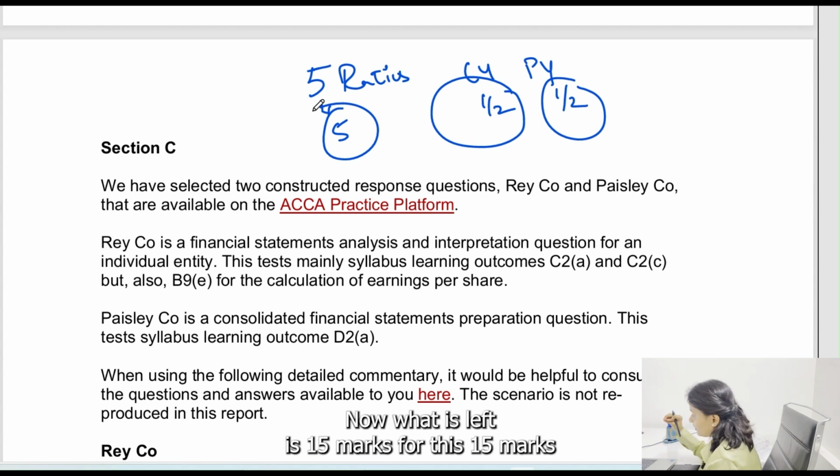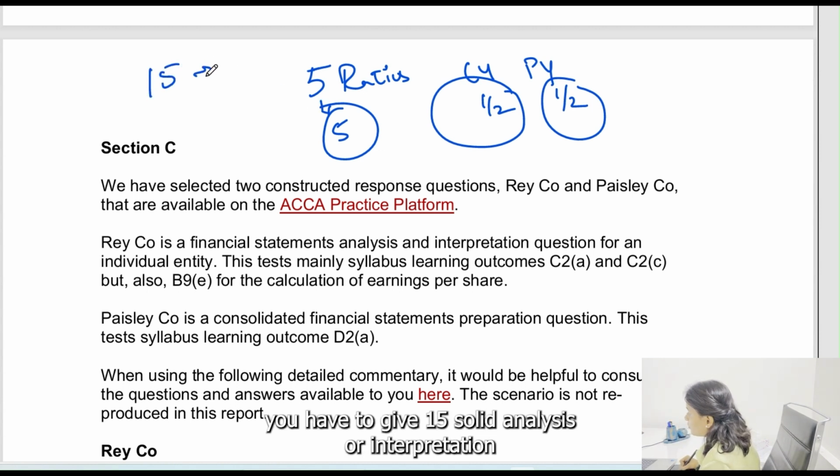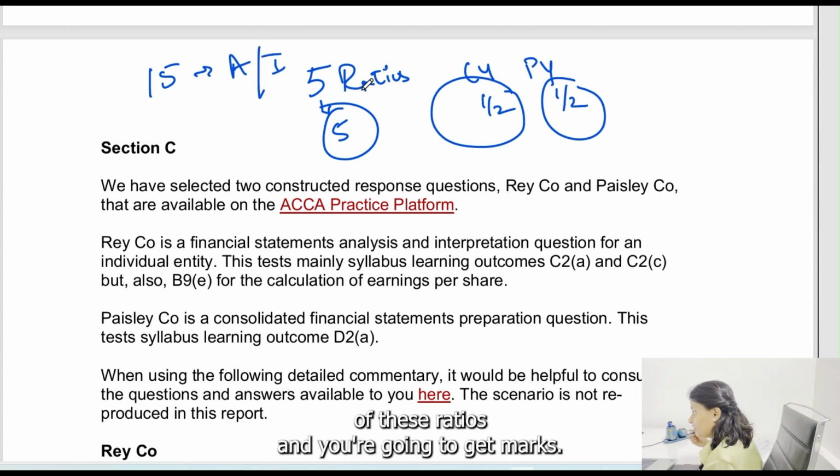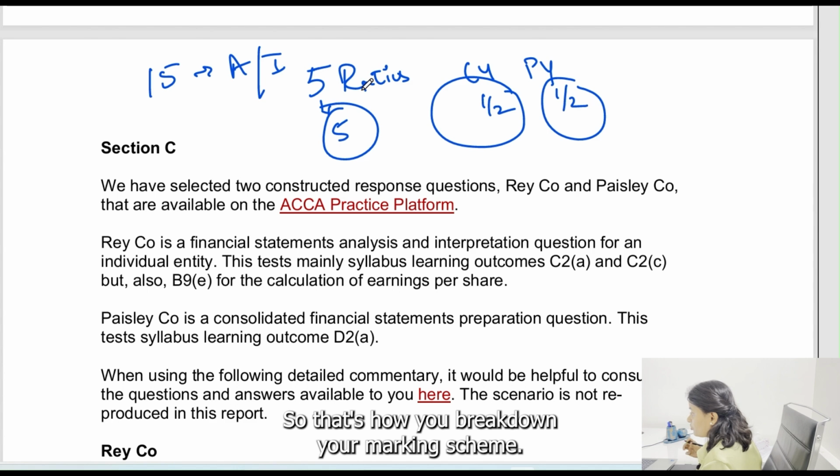Now what is left is 15 marks. For these 15 marks, you have to give 15 solid analysis or interpretation points on these ratios, and you're going to get marks. So that's how you break down your marking scheme.